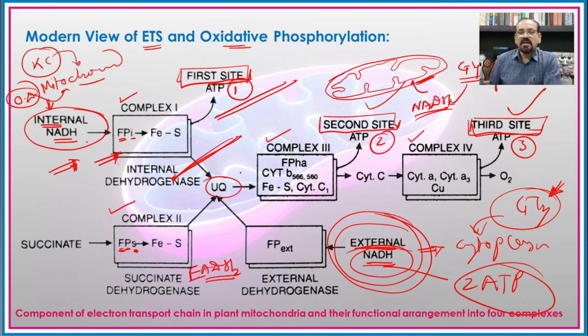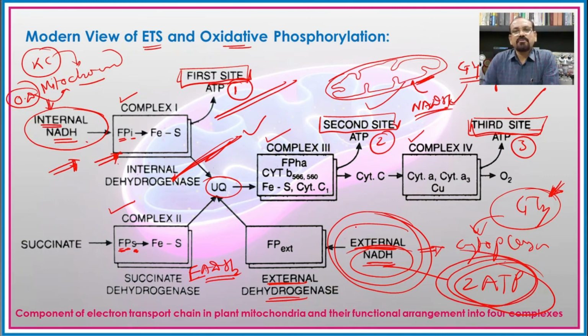And because of that, this external dehydrogenase, or the flavoprotein external dehydrogenase, is present towards the intermembrane space on the inner membrane. Therefore, instead of the formation of 3 ATP molecules from the NADH2 which is formed in glycolysis, there is formation of only 2 ATP molecules.